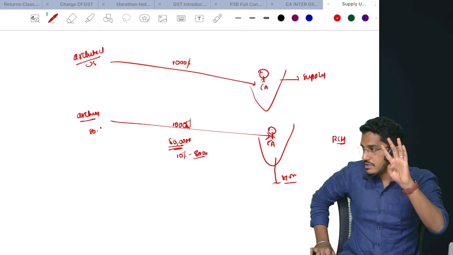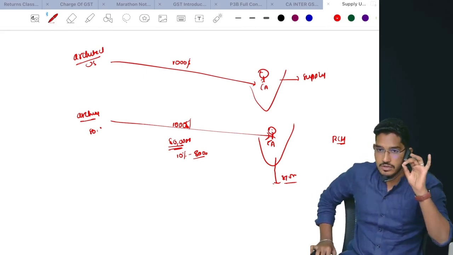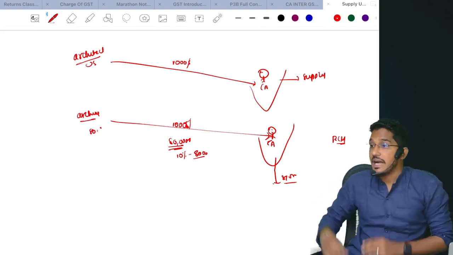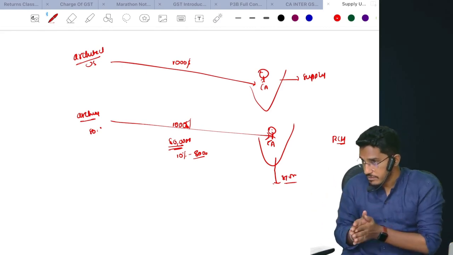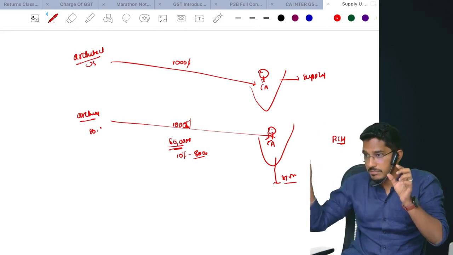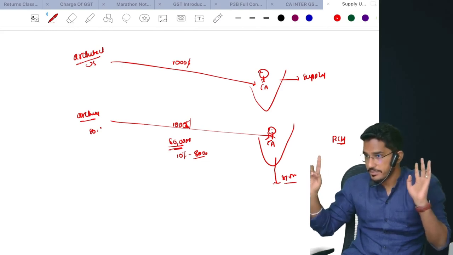Goods or services, any form of supply, there should be consideration in the course or furtherance of the business. Section 7 subsection 1 clause AA: activities or transactions involving supply of goods or services between a person other than an individual and its members or constituents, or vice versa, for a consideration.